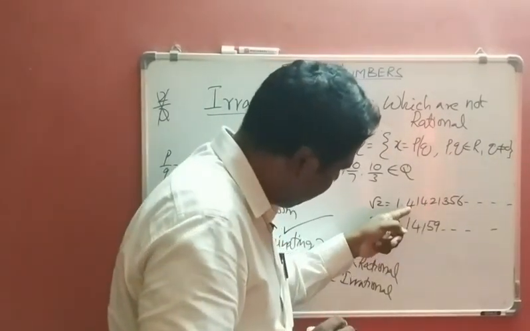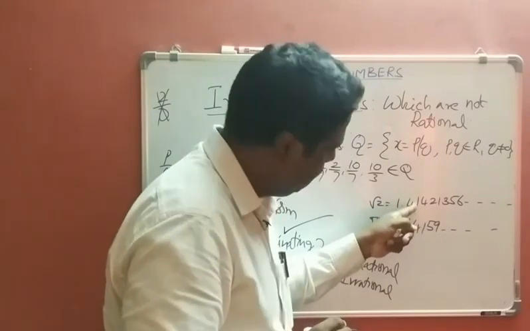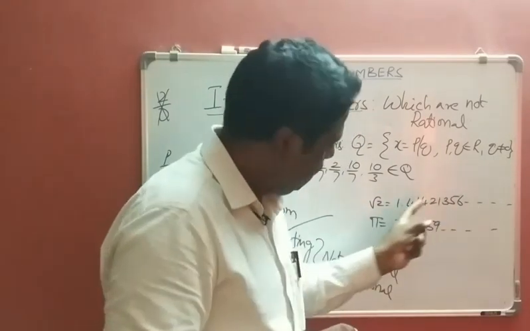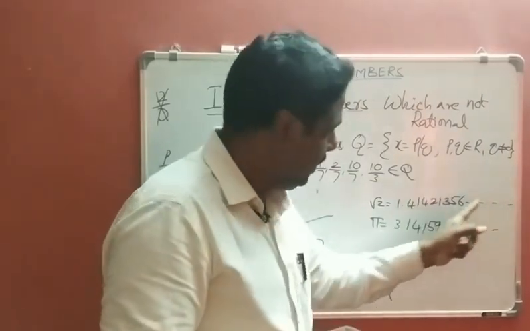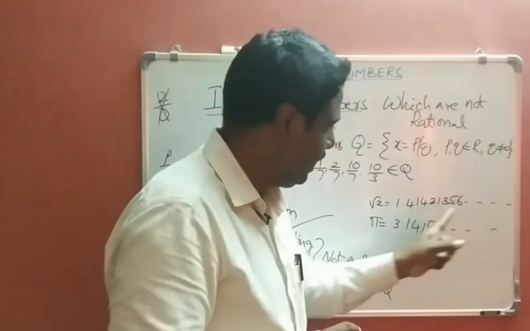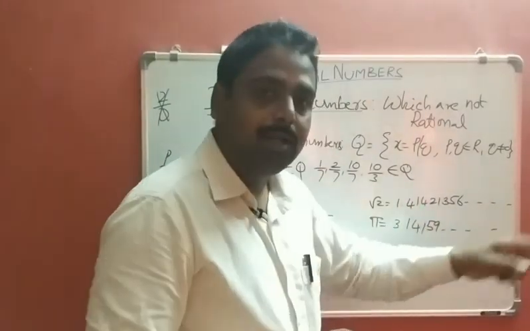So you observe here 4, 1. So 4 is not repeating. 4, 1 is not repeating. 414 is not repeating again. 4142 is not repeating again. 41421 is not repeating again.